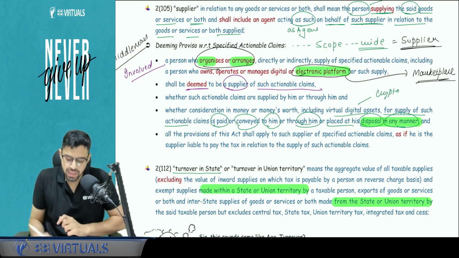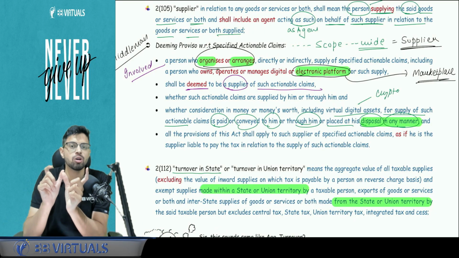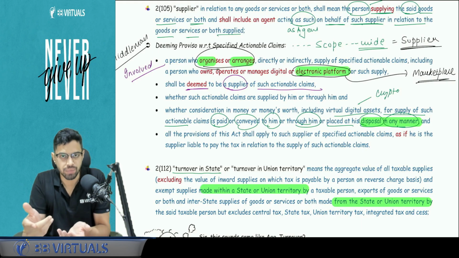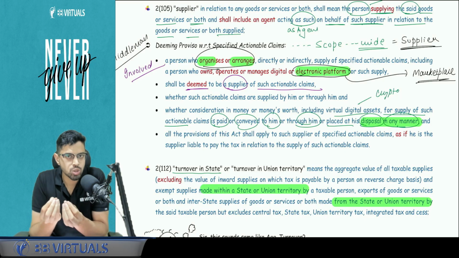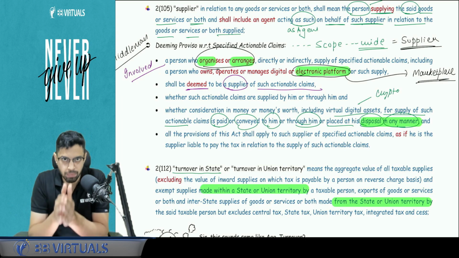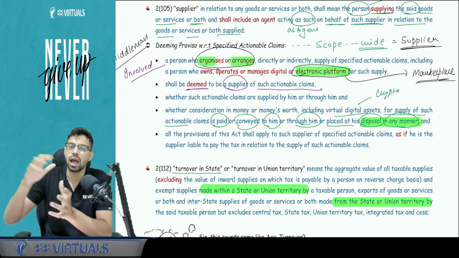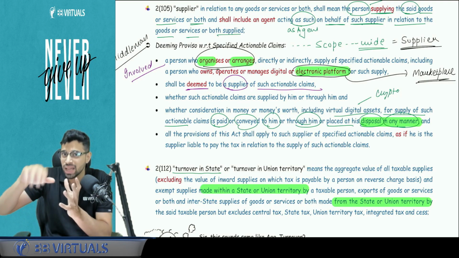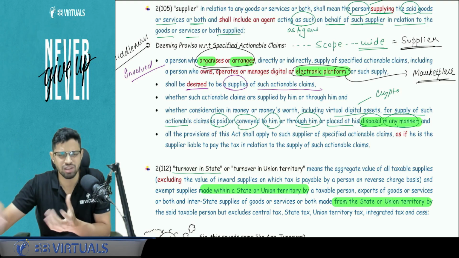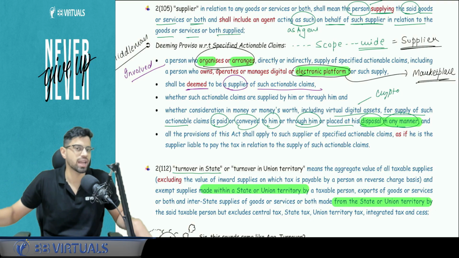So there is a deeming proviso with respect to specified actionable claims. What is this deeming proviso? What is the meaning of deem? Deem means you are stating something which is actually not in reality. So you're assuming something. With respect to specified actionable claims, the law tries to increase the scope of the meaning of supplier. These specified actionable claims generally are traded and dealt with on electronic platforms. For example, Betting 365, Dream 11. These are all electronic platforms on which the dealing and supply of specified actionable claims happens.